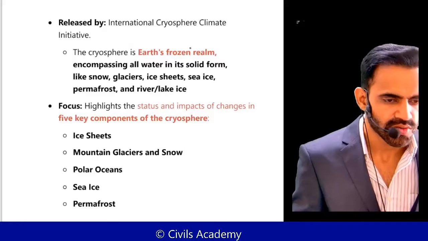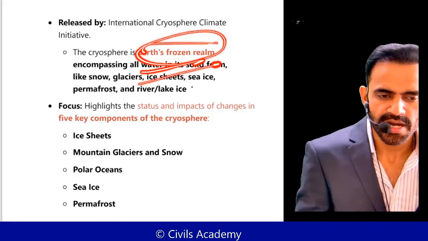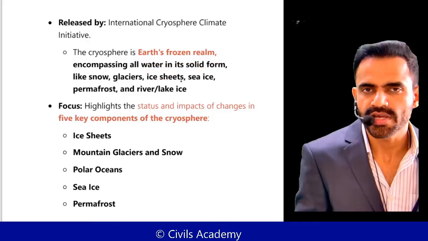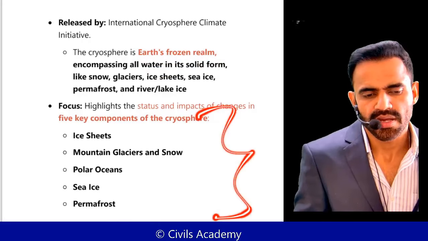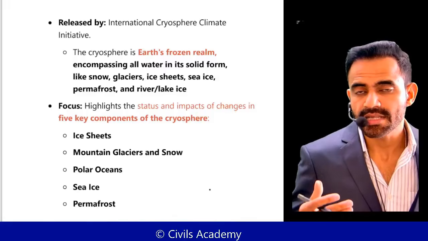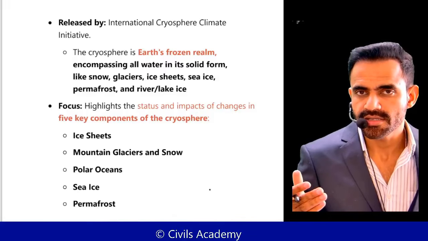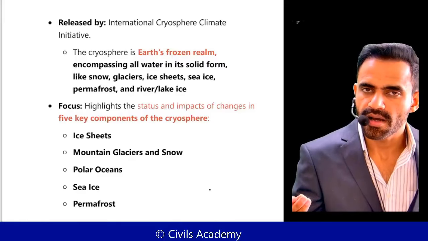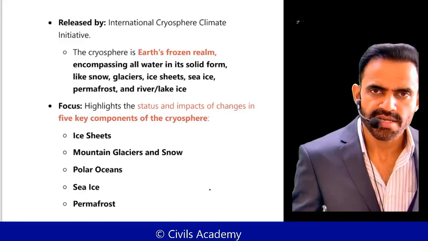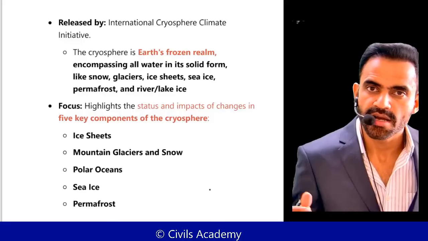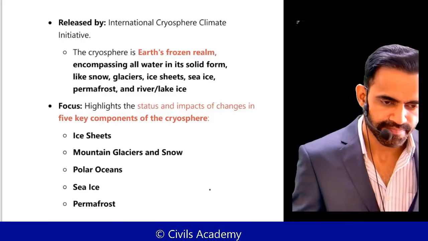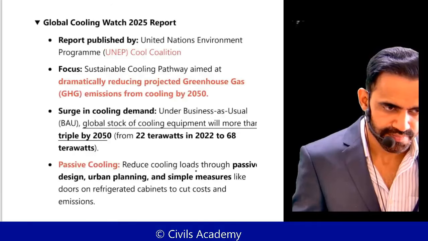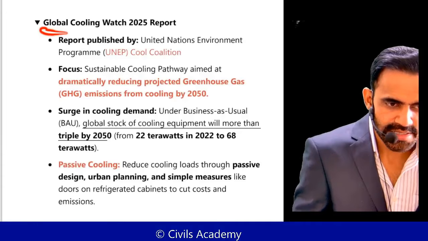Next is the Status of the Cryosphere report. So cryosphere basically means that part which is frozen. Nothing much is here. It is released by International Cryosphere Climate Initiative. Now, the impact is quite obvious that because of climate change, these particular areas are facing problem. Ice is melting, the top layer is melting, so water level is rising, islands are submerging.